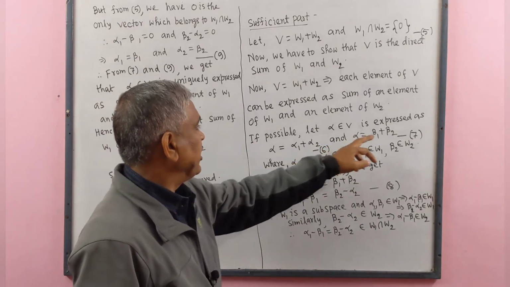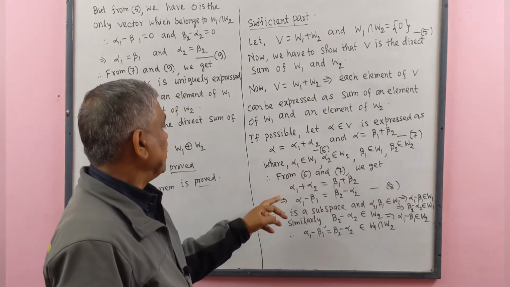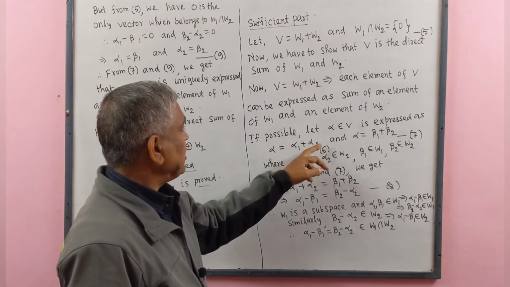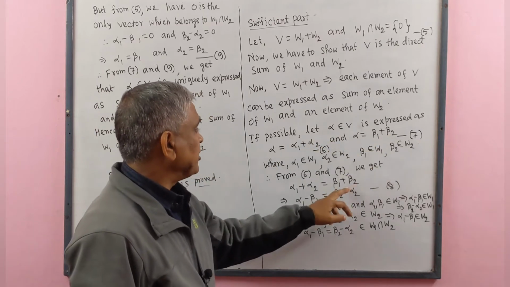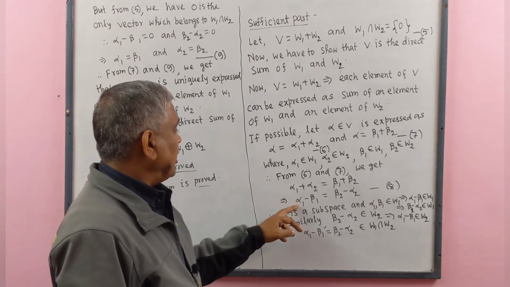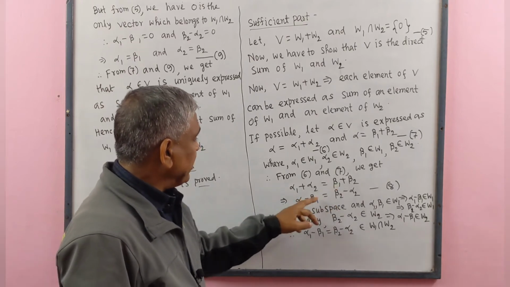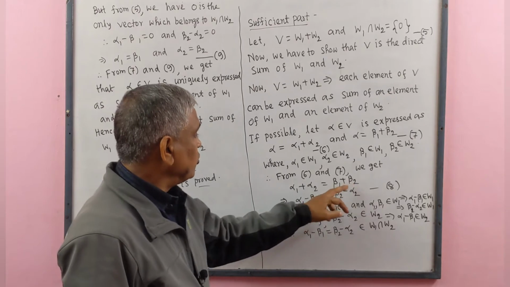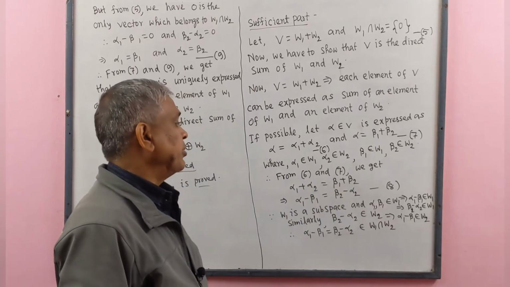From 6 and 7, we get that alpha 1 plus alpha 2 equal to beta 1 plus beta 2, implies that alpha 1 minus beta 1 equal to beta 2 minus alpha 2. This is number 8.